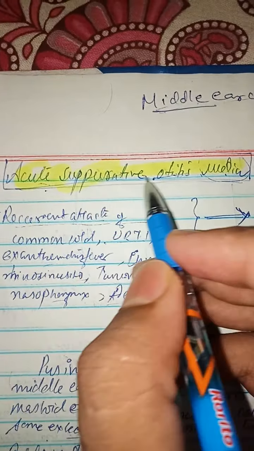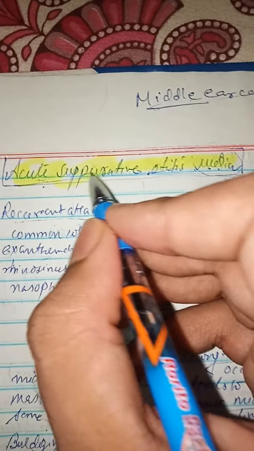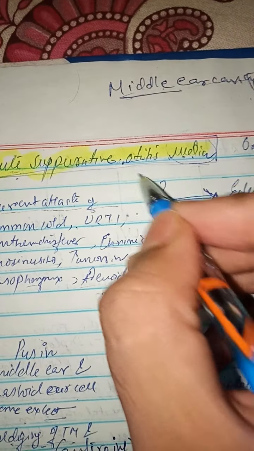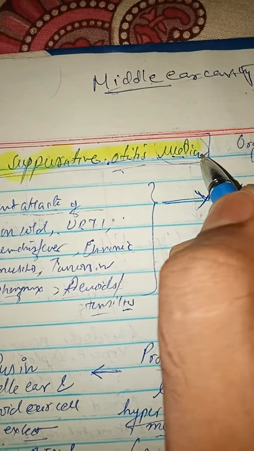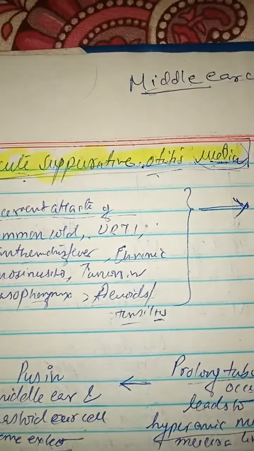Now coming to acute suppurative otitis media, or acute otitis media. So, acute infection in the middle ear cavity. Otitis means infection, and media means middle ear cavity. So, acute infection in the middle ear cavity.